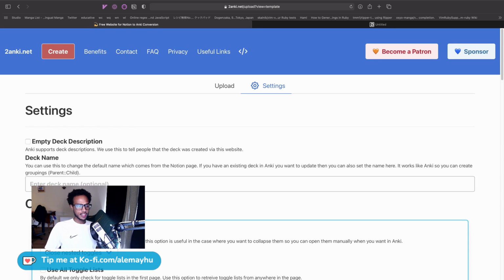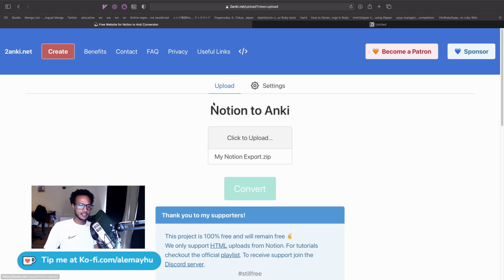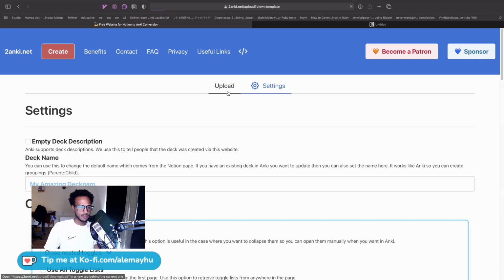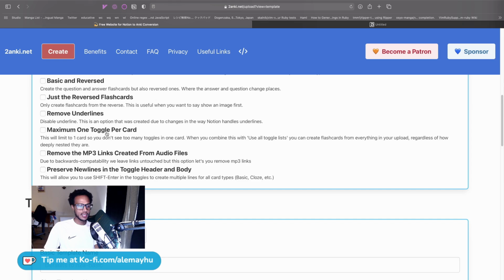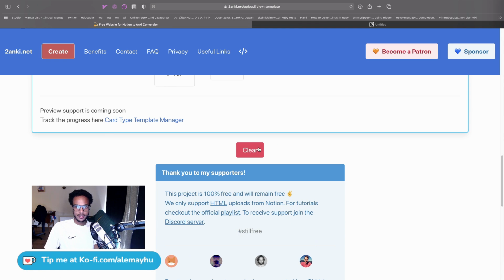But please do note that when you make a change here, for example, my amazing deck name, this is going to be remembered, right? Your option is going to be preserved even though you refresh. So in order to clear everything, you just go to the bottom and then you click this clear button.